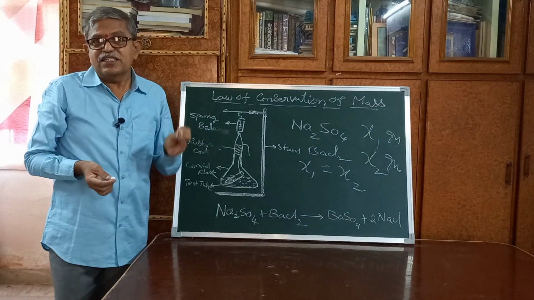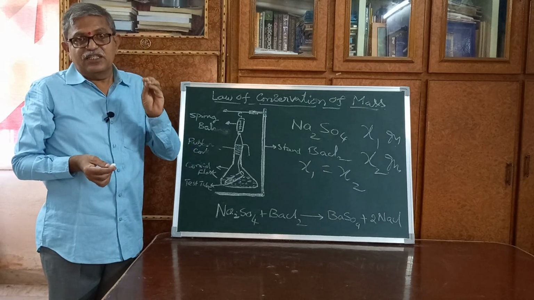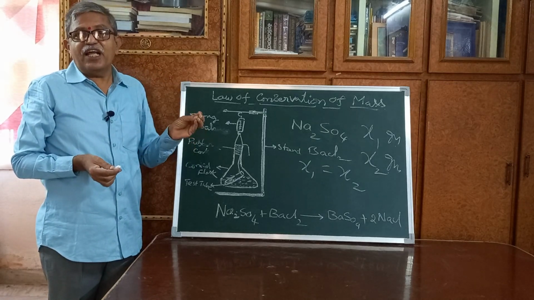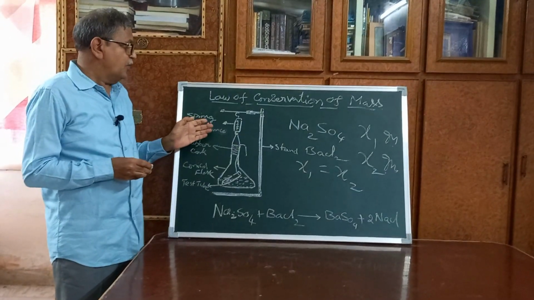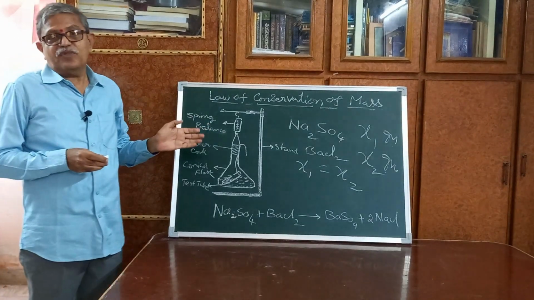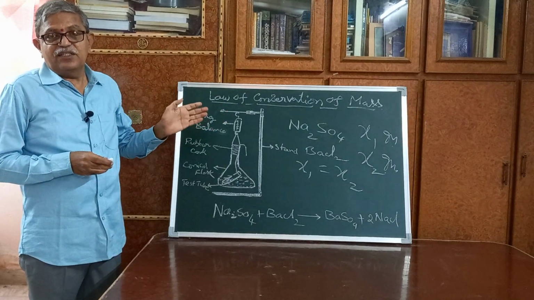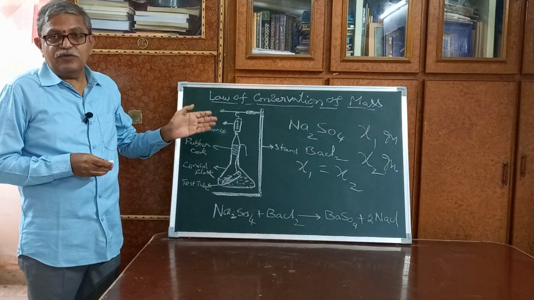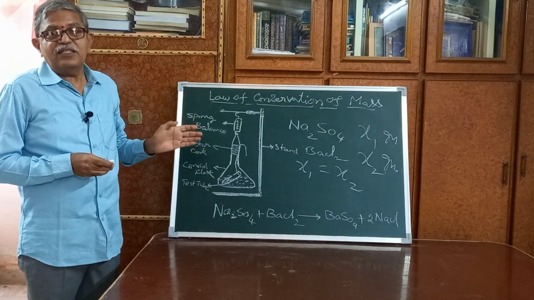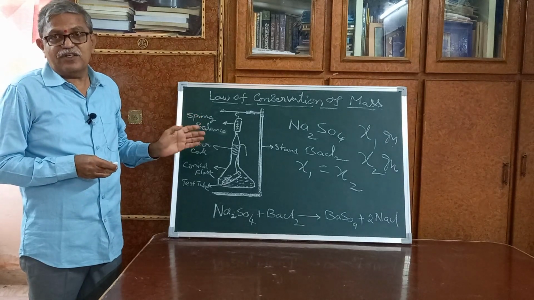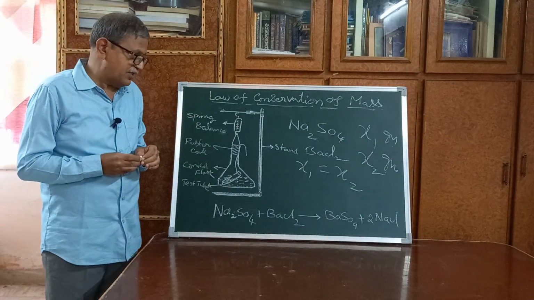So now we can simply say that there is no loss in a chemical reaction, before or after the chemical reaction. The total mass will be conserved. So during this experiment we proved the law of conservation of mass. Here the total mass of the products is equal to the total mass of the reactants. Simply you can say matter is neither created nor destroyed during a chemical reaction. So that is all about the law of conservation of mass.